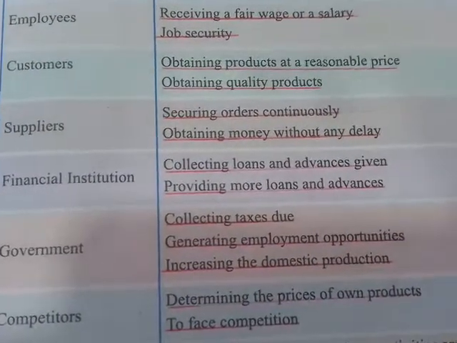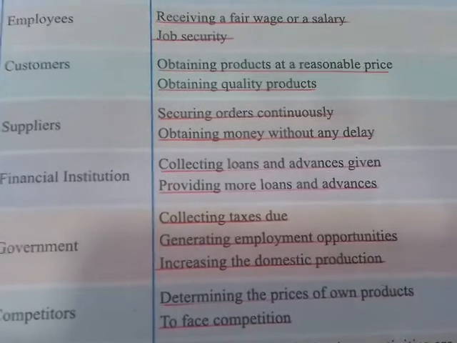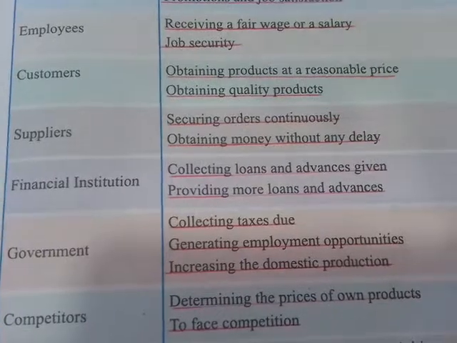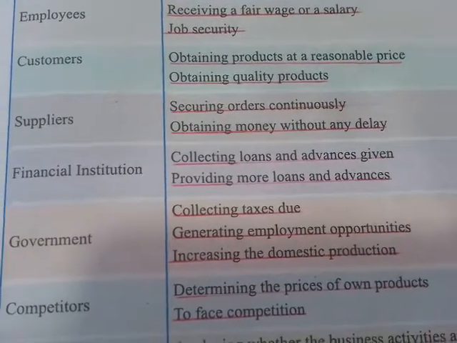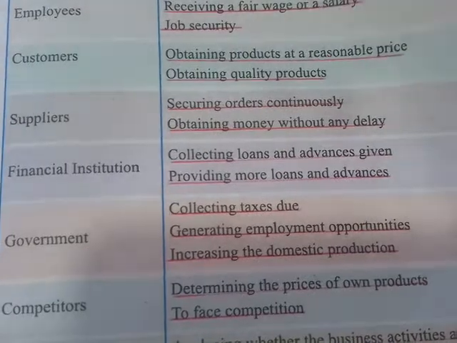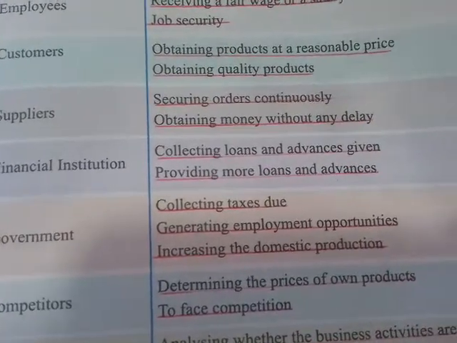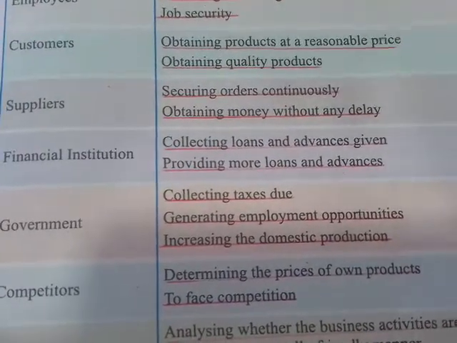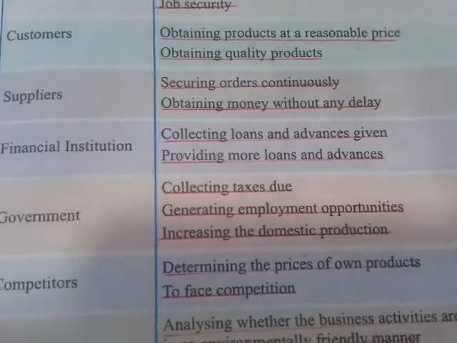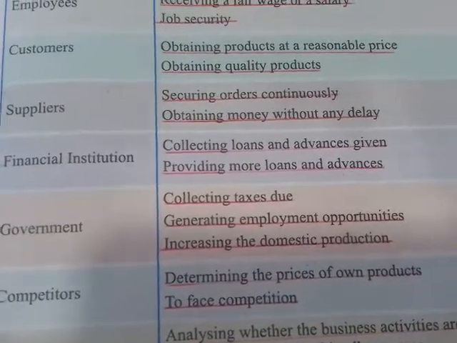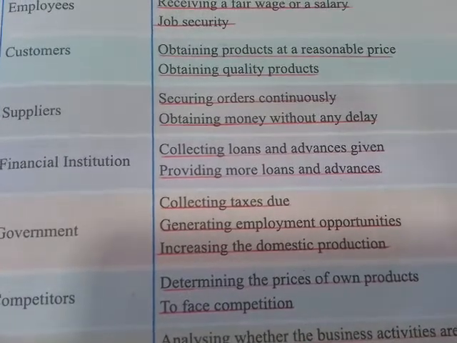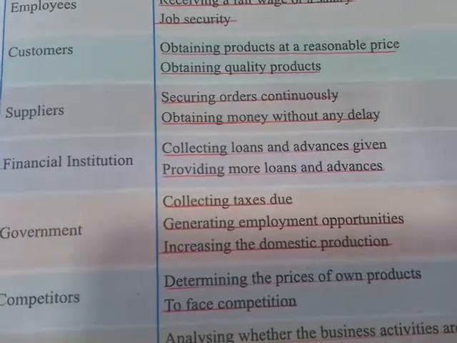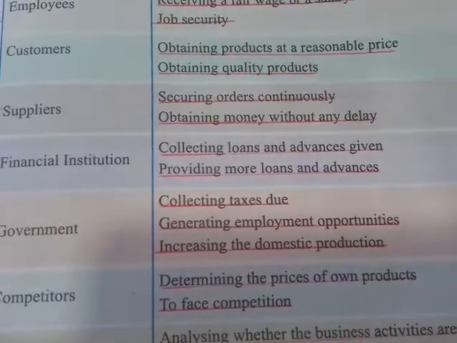So, what is the objective of these financial institutions? Collecting loans and advances given. Now, when they are giving loans to people, they are collecting them back after a certain time period. And also, they are providing more loans and advances. So, they could obtain a profit, right? Because they are providing a loan or an advance, then they are taking back the loans and advances with an interest. So, they are gaining a profit.